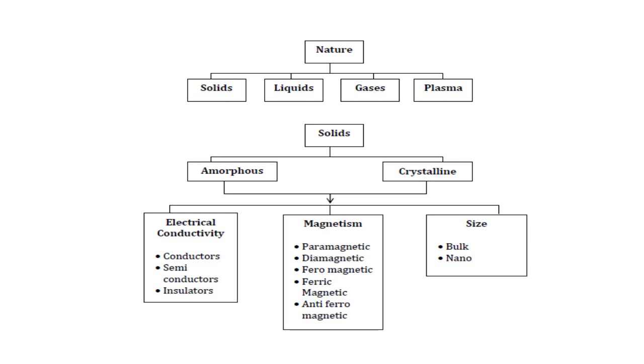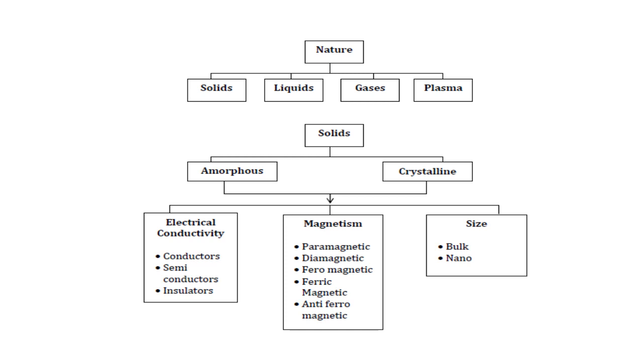Then, in nature, all the materials may be in the form of solids or liquids or gases, or in the form of plasma.